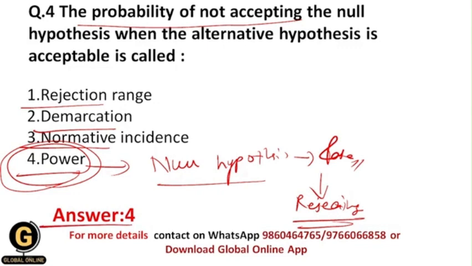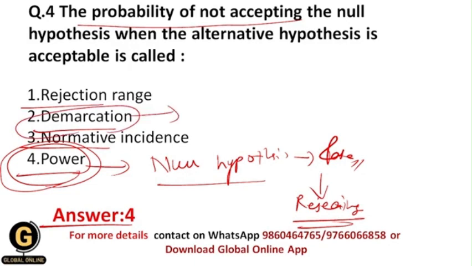You can also say that power is the probability of avoiding type 2 error, or in simple words, the probability of not making type 2 error. There are lots of definitions for power, but in simple words, power is the probability of not making type 2 error. All of you getting it?